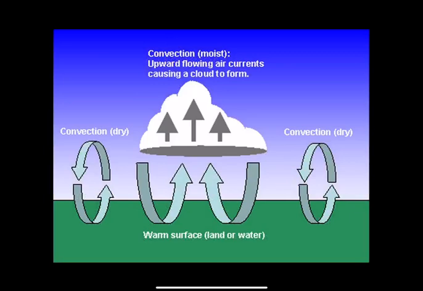Let's look at this picture. This is an example of convection currents. Notice that the warm surface of the land heats up the air, and the air rises. However, the higher the air rises, the colder it then becomes due to altitude. Once the air gets cold, it then sinks back to the surface. Because cold air sinks and warm air rises, this convection current continues.